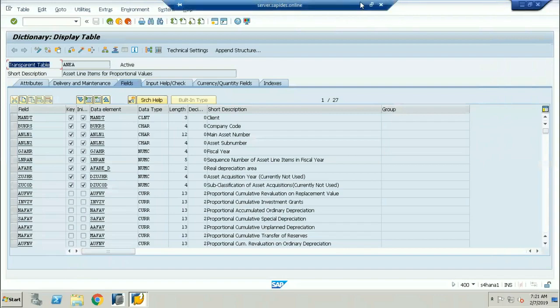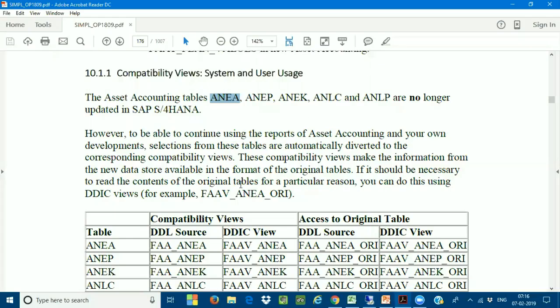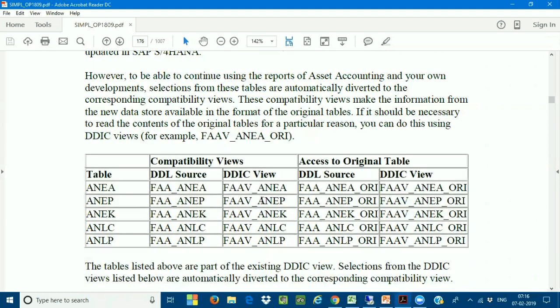Now what SAP is telling here: if you want to read the data from the original table content, I will also give the original table, but you have to use the table like this. FAA_ANEA is the table, the compatibility view. You can read the original data by appending _ORI. ORI is nothing but original. This ORI is accessing the original table, whereas the plain name is accessing the compatibility view table.